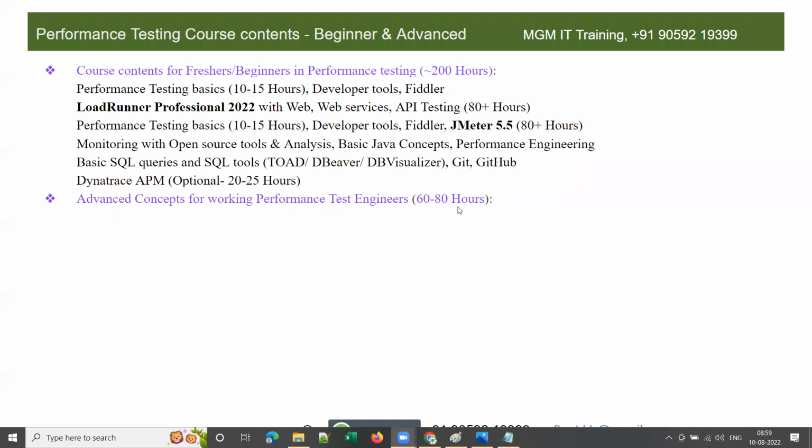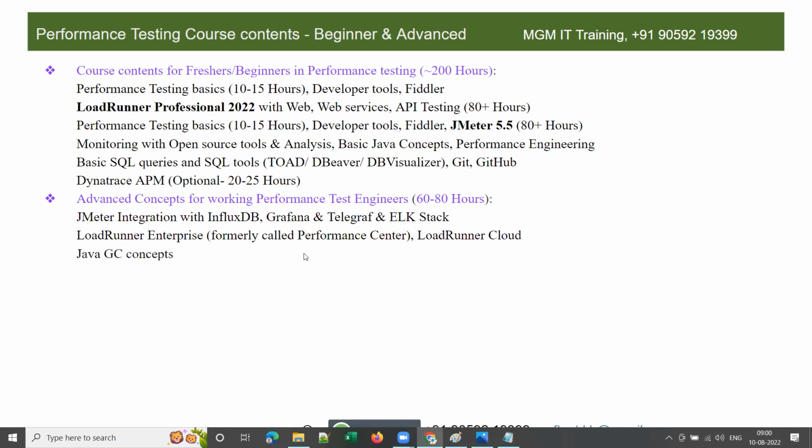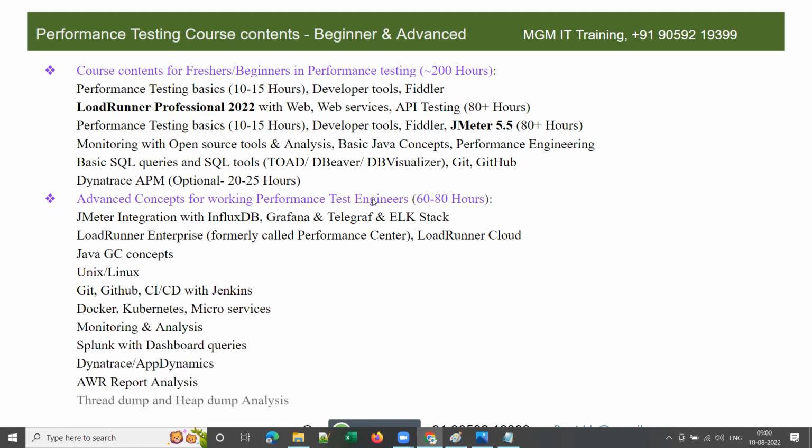For these advanced concepts, I don't have a batch now. I'm mostly focused on freshers or beginners, because for this I am getting a very good participant count of 30 to 40 students per batch, right? So I'm focusing more on this. Going forward, I will be covering the advanced content. Right now I don't have a batch for it, of course, but these are the advanced concepts for those who are already working in performance testing, as you can see here. So this would be the course content for advanced concepts.